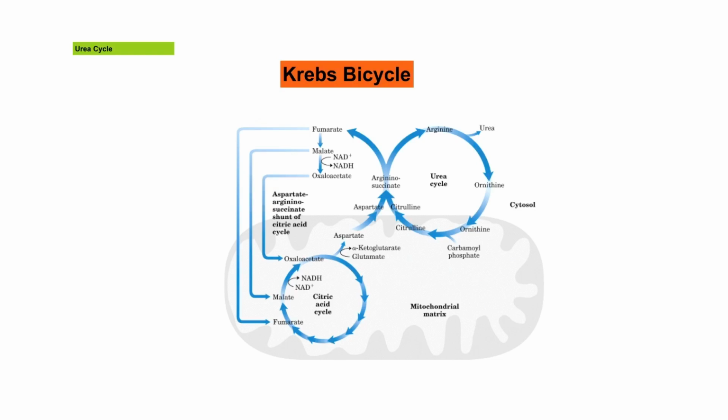The urea cycle is actually the first of the two major metabolic cycles discovered by Hans Krebs. Yes, it is the same person that discovered the Krebs cycle. In fact, the urea cycle was the first biological cycle to be discovered and helped establish the concept behind the discovery of the TCA cycle, or the Krebs cycle. That is why sometimes these two are called the Krebs bicycle, as they are interconnected to each other through fumarate. Interesting, right? So, that is all on the second part of nitrogen metabolism.